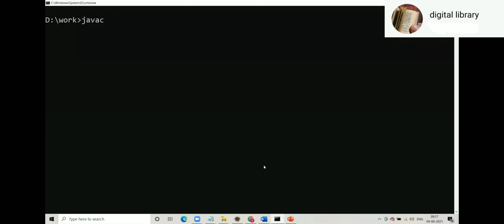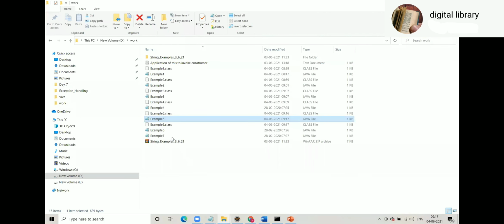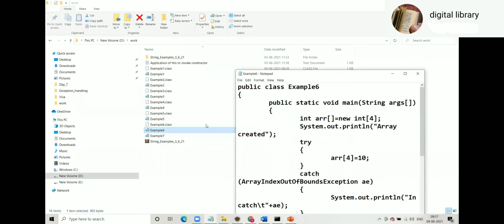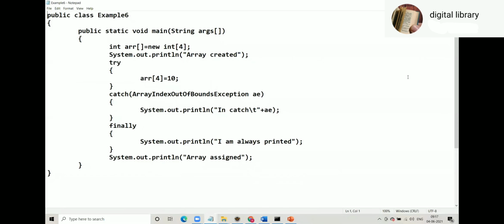Example 6. What is new in example 6? Along with try and catch, we have finally.